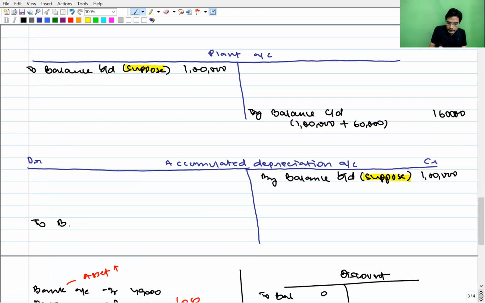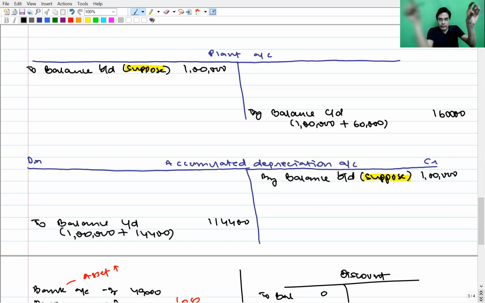So the accumulated depreciation account has a naturally credit balance, and there is a credit change in the accumulated depreciation account balance of 14,400. So if opening balance is 1 lakh, then closing balance will be 1,14,400. If they would have given us two separate balance sheets, then in the opening column accumulated depreciation would have been written 1 lakh, and in the closing column 1,14,400.